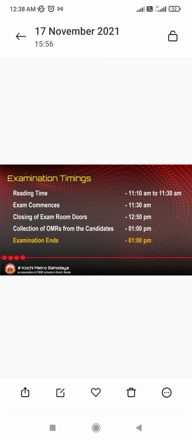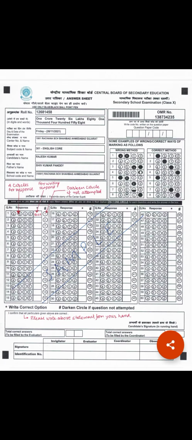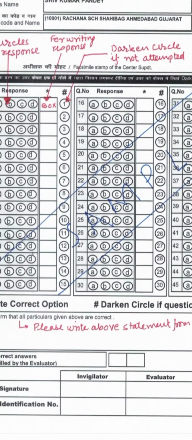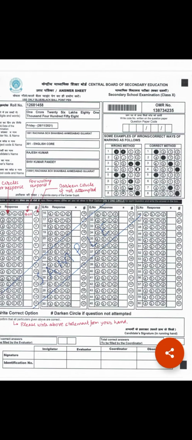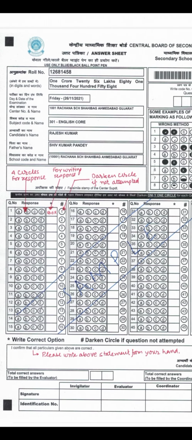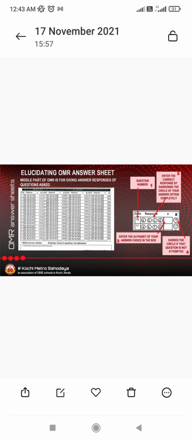And as invigilators, what we have to do is ensure everything. First we should see whether the children are writing the question code properly, whether they have written this statement or not, and whether they have put the candidate signature or not. We will check this, and after checking this only can we sign here and write our identification number, and we'll give them proper instructions. What are the instructions?